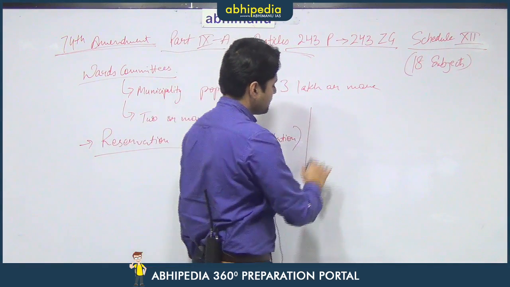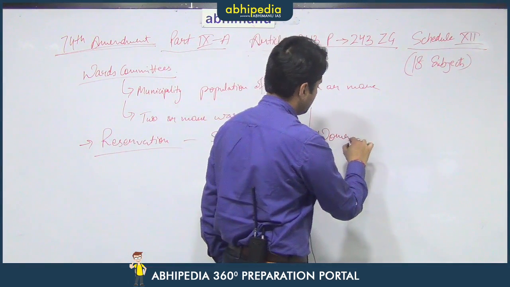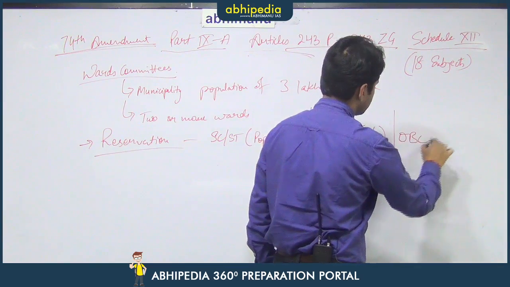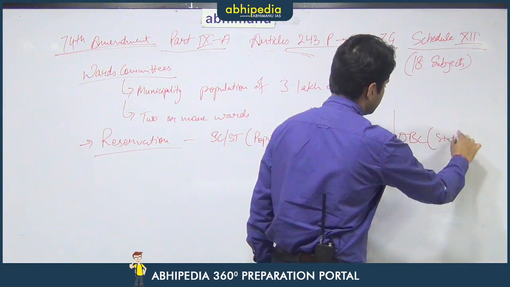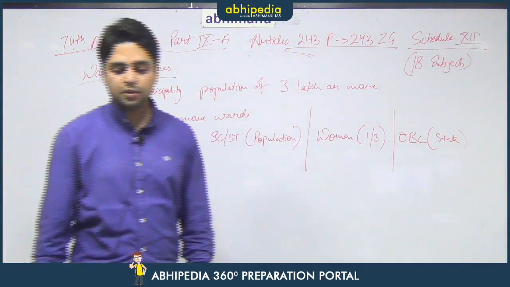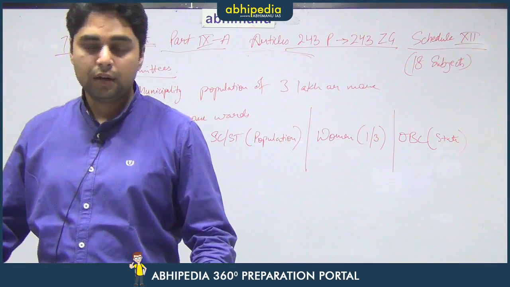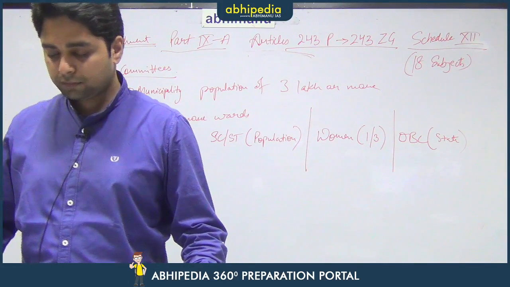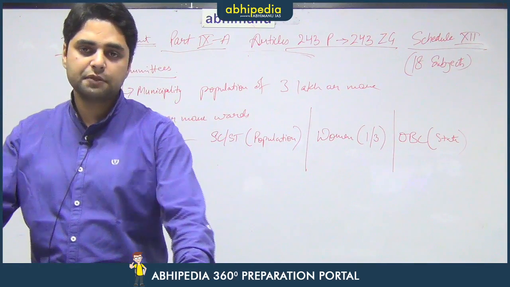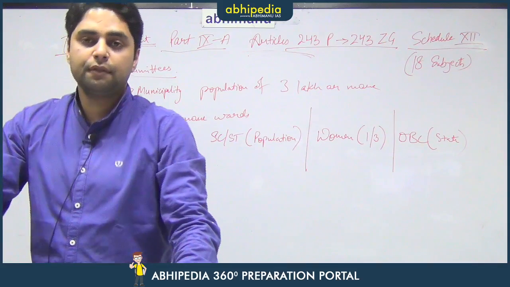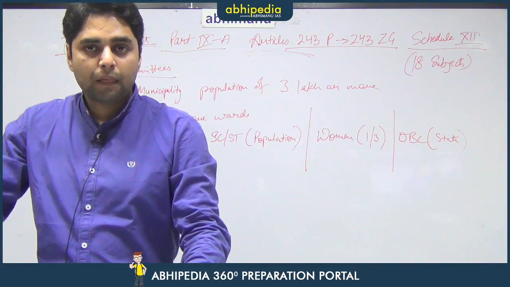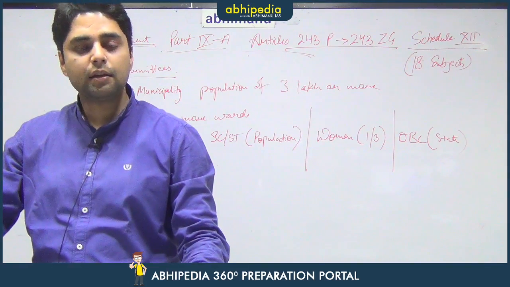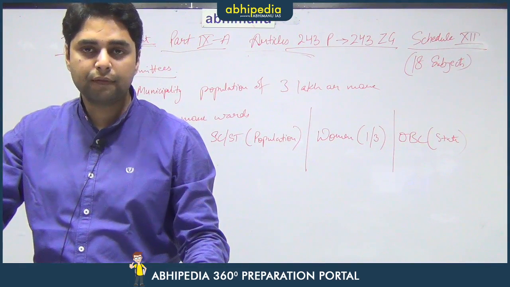As far as the reservation to women is concerned, it is 1/3, and as far as reservation to OBCs is concerned, it is to be decided by the state. So, again there is a discretion for providing reservation to the members of other backward classes. Their duration again is 5 years, which is the same as that of the 73rd Amendment bodies, and their application to UTs again is governed by the President of India.